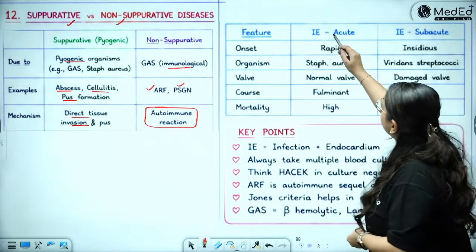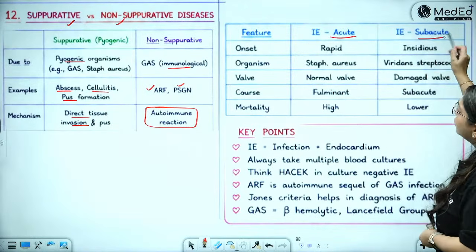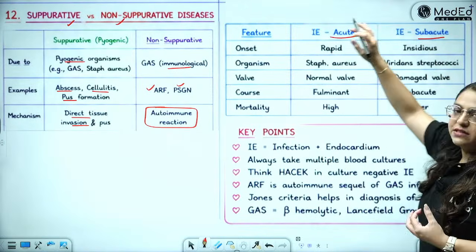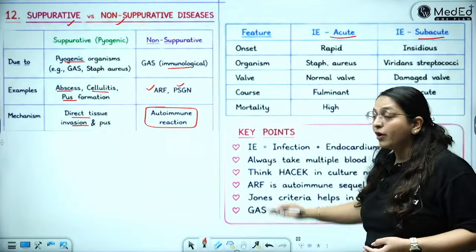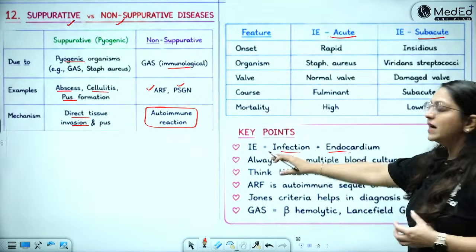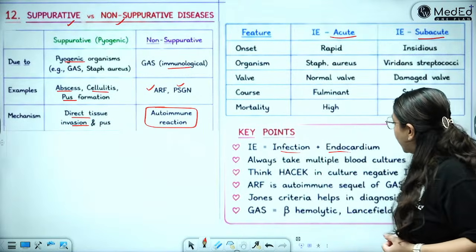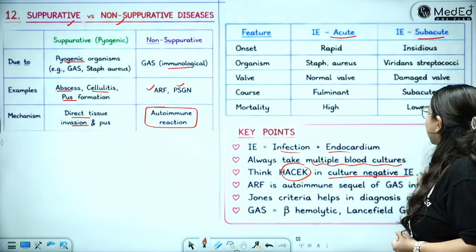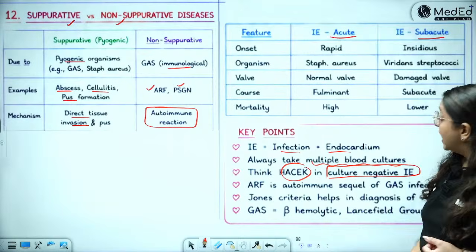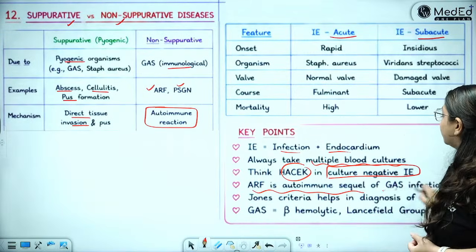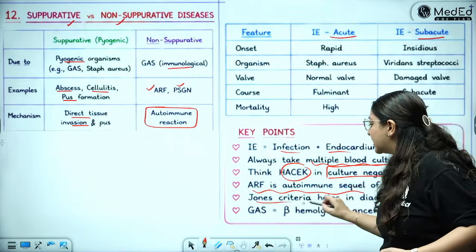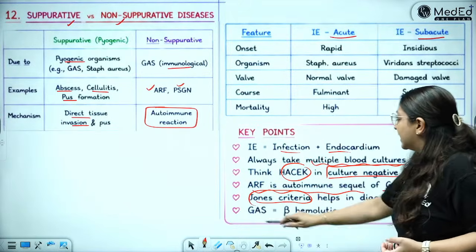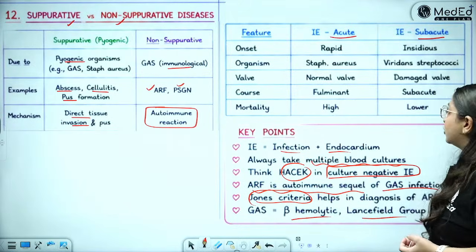So you will talk about acute infective endocarditis, subacute. This I have told you already. This is just a repetition. So the key points are infection plus endocardium is infective endocarditis. Always take multiple blood cultures. Think of the HACCP groups in culture negative infective endocarditis. ARF is the autoimmune sequel of the GAS infections, and the Jones criteria helps in diagnosis. GAS is beta hemolytic and Lancefield group A.